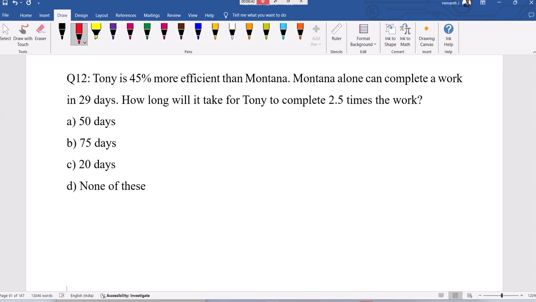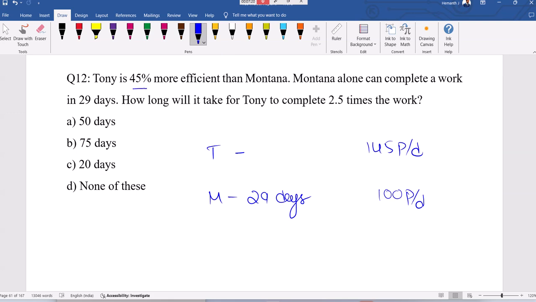Tony is 45% more efficient than M. M alone can do it in 29 days. First of all, T will complete the work in how many days? Then we'll see. 2.5 times the work means when more work, more time taken. That's into 2.5 we can do. M can complete the work in 29 days. T can complete 100 pages per day. This guy can complete 145 pages per day because 45% more efficient.